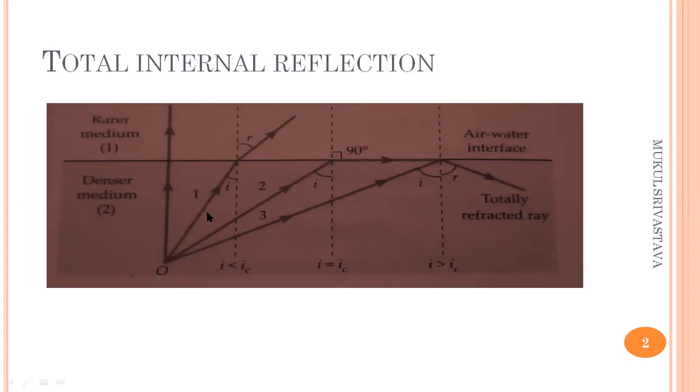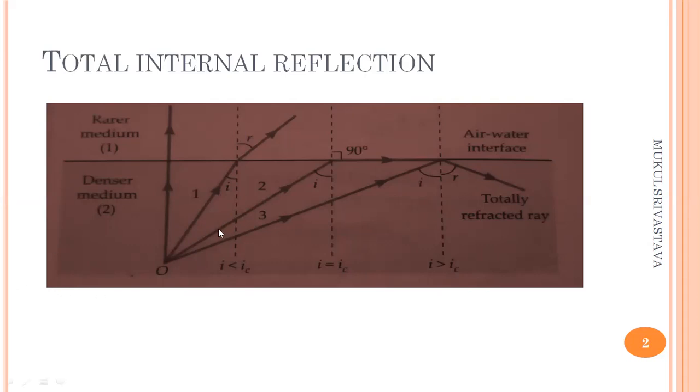So this ray 1, which is moving from the denser to the rarer medium, moves away from the normal. This angle I is the angle of incidence made by this ray with the normal, and angle R represents the angle of refraction, made by this ray when it moves away from the normal.